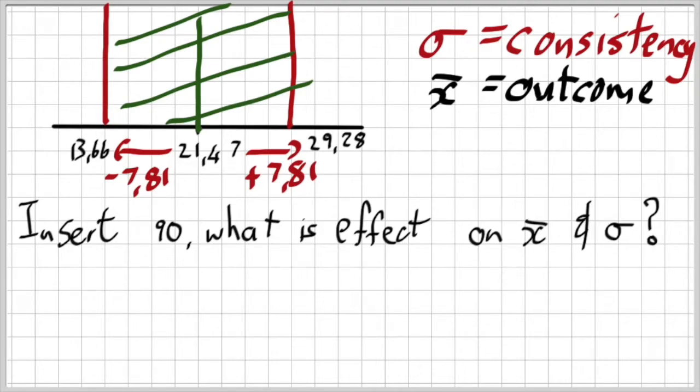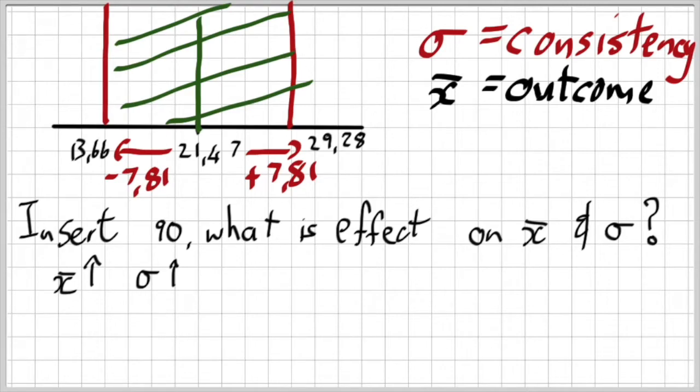I mean, the highest data is in the 30s. So that 90 is way off. It is going to mean a higher expected value because all of a sudden you're introducing a huge number. But also it's going to make the rest of the data less consistent. It's going to be more spread out because it is an outlier.